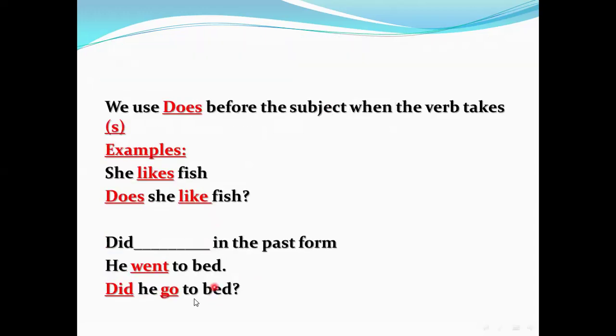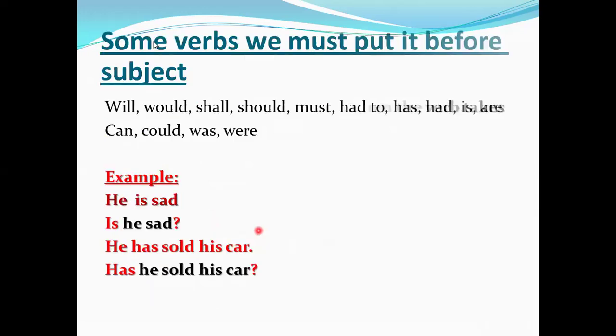We can't put a preposition here. You can say go to bed directly. Okay, let's go to another one here. Some verbs we must put before the subject, like what? Will, would, shall, should, must, have to, has, had, is, am, are, can, could, was, and were. Here is the example. Let's study these examples together.